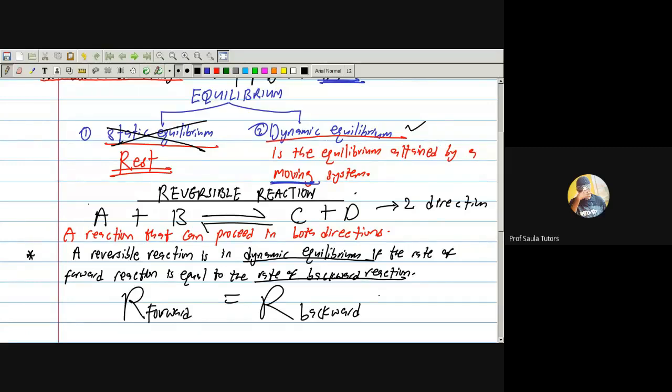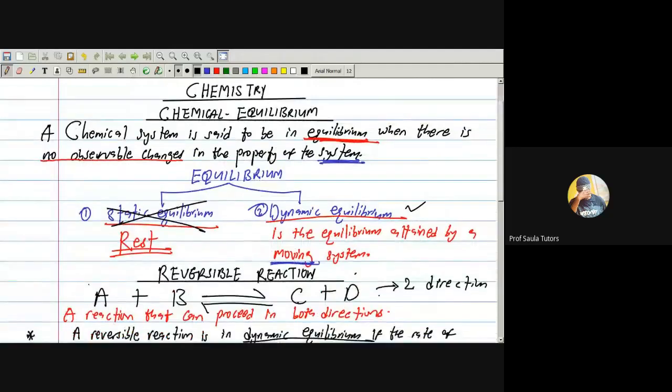So that's actually a comprehensive introduction to this. Firstly, we discussed that a chemical system is in equilibrium when there is no observable change in the property of the system. And I told us that a system in chemistry, or in science majorly, is what we are studying. Are we together? Good. If I'm studying your book now, I will say that the book I'm studying is a system. So the part of the universe that is under study is a system. Nice. Equilibrium is divided into two: static equilibrium and dynamic equilibrium.